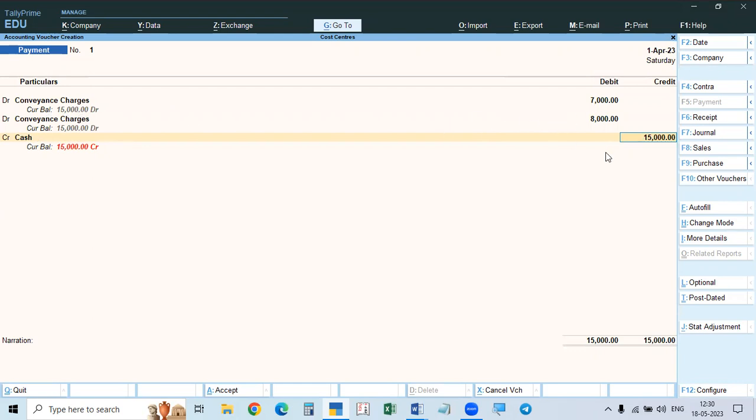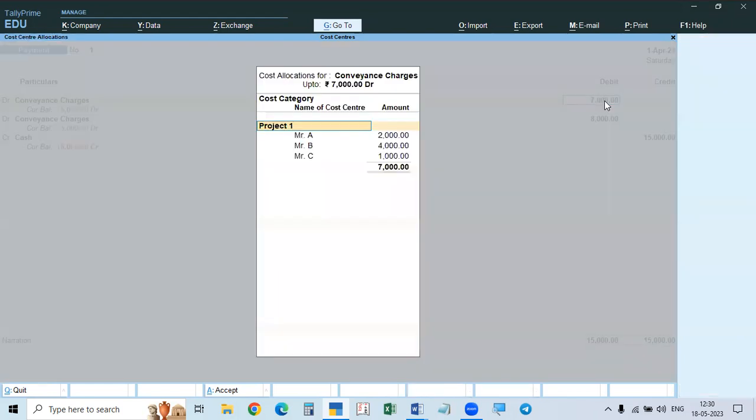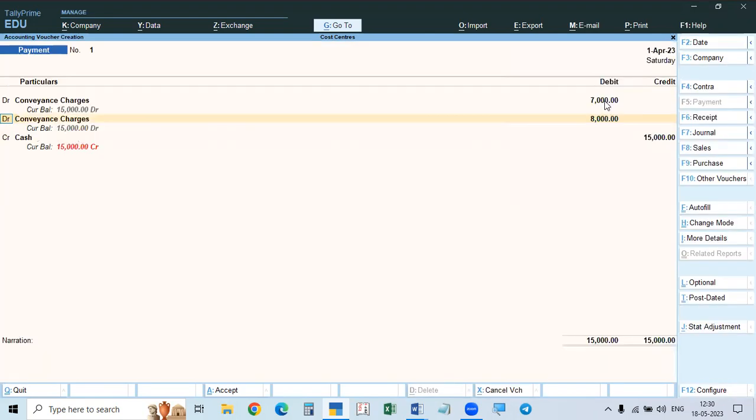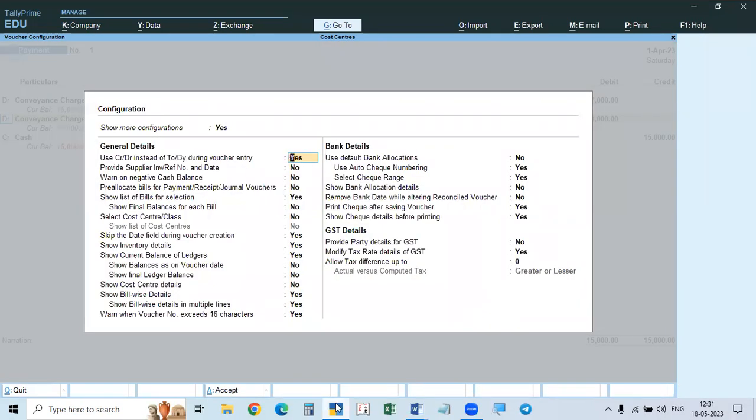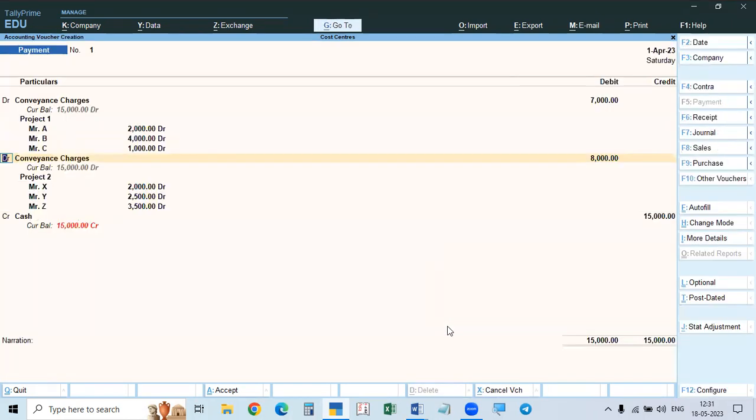That's all. And one more thing here. When you are giving these expenses, we divided already, isn't it? We already divided among the cost centers, but the division is not shown here. What we have to do is, in F11 features, we activated cost centers, but we have to go to F12. In F12, see here, show cost center details is no. We have to make it yes. There is also cost center class, that will go later. So show cost center details, you have to make yes. Then you see all the cost centers will be displayed.